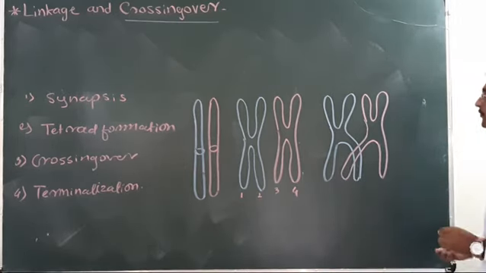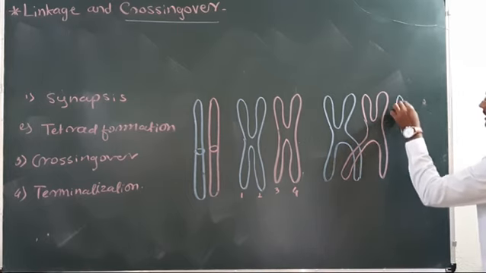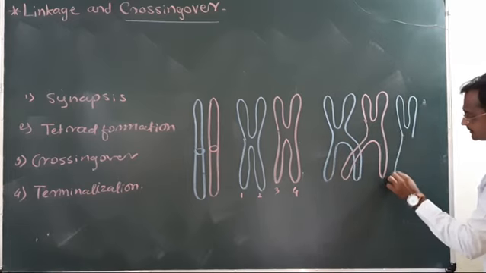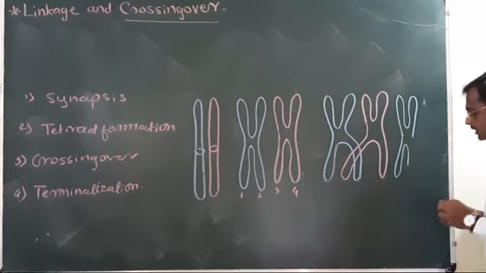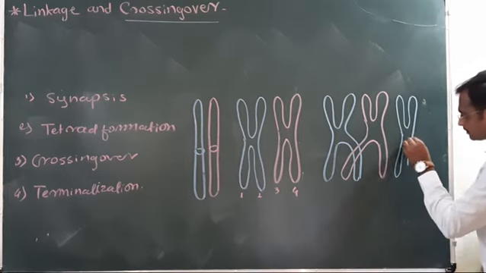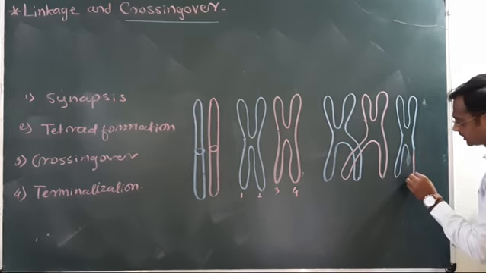Now, the next figure will appear like this. Here the exchange of genetic material takes place.